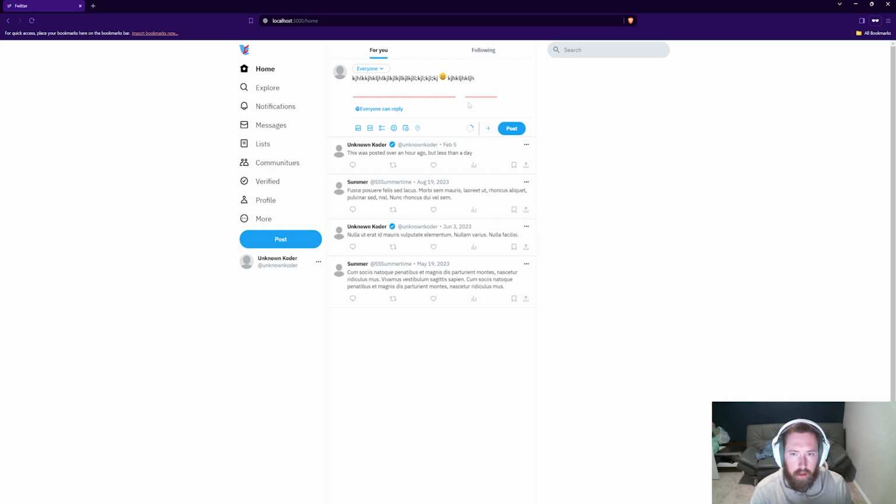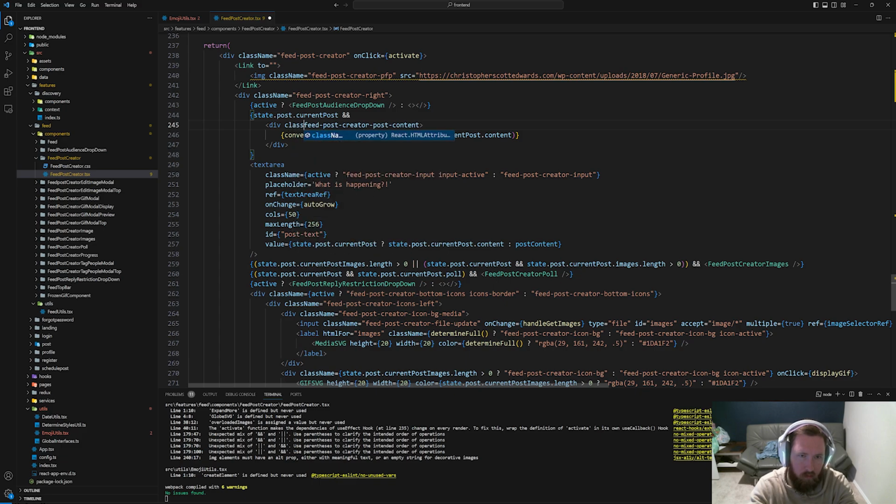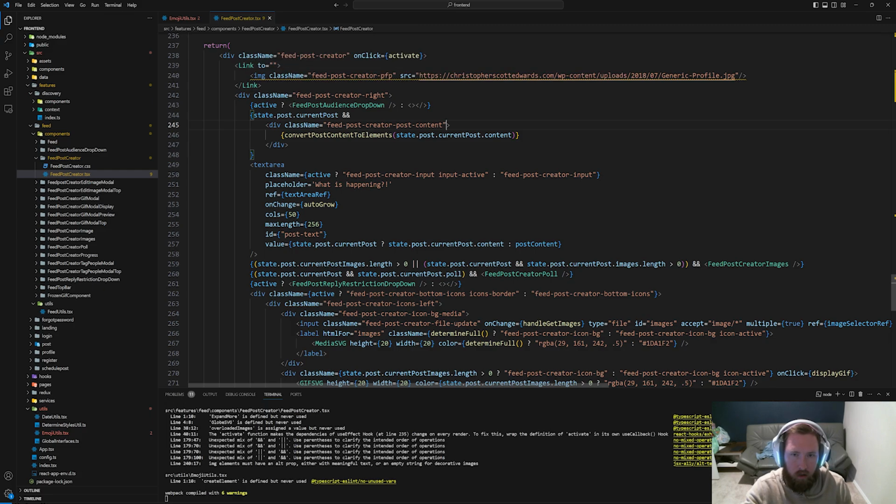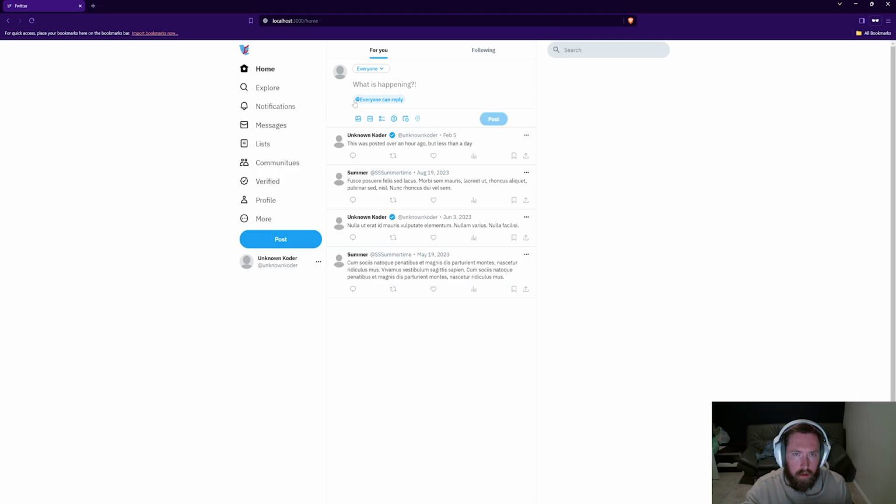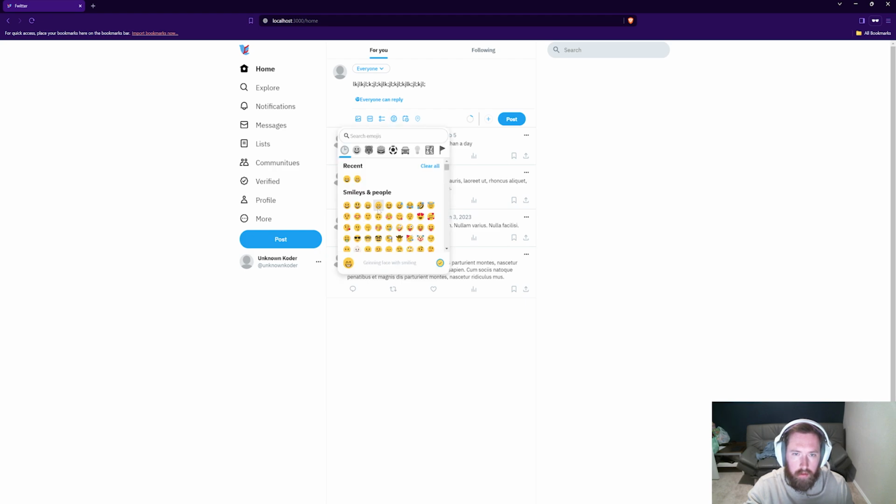Obviously, styling is off. So I guess the styling didn't work. Oh, class name equal to this. So I scuffed this. But the class name is definitely not doing anything on the other ones. Now let's see. Does it go over the top? It does. Now obviously the spacing is a little bit off, but this is already looking better.